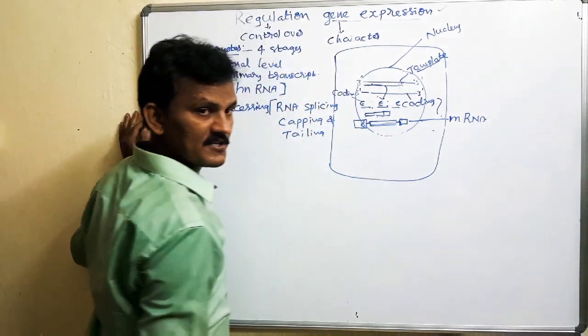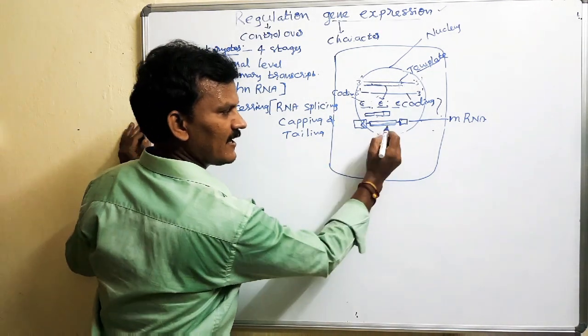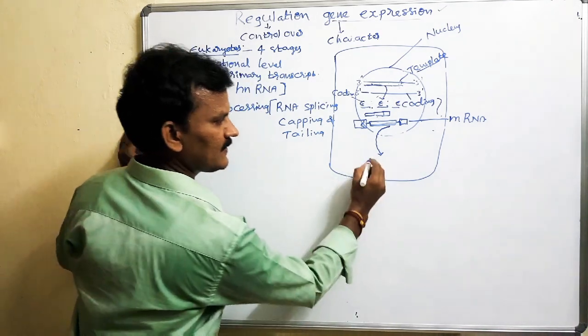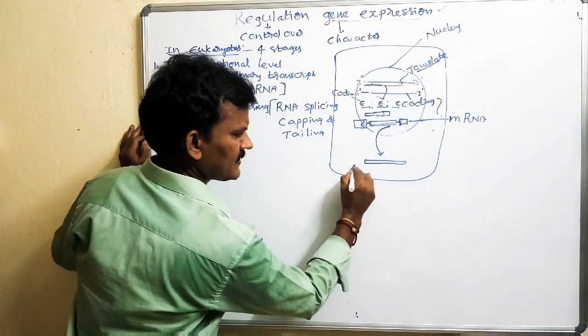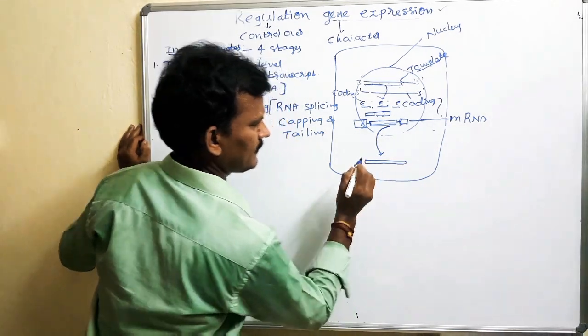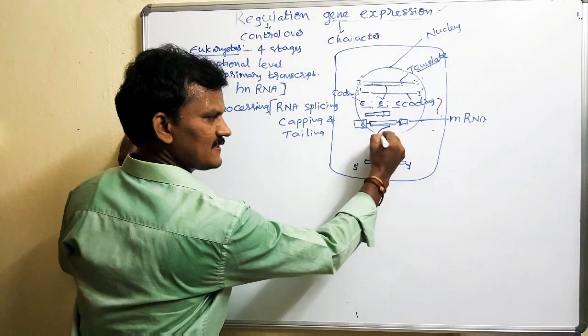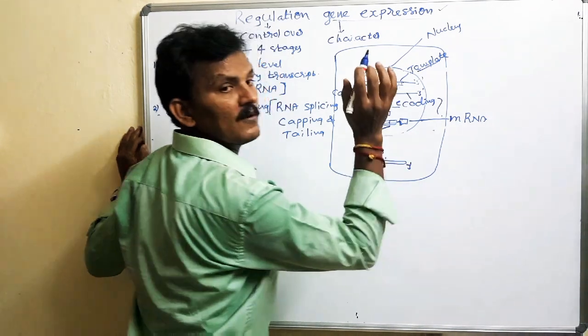The mRNA production takes place in the nucleus. Now this mRNA comes out from the nucleus to the cytoplasm. It is single stranded, from 5 prime cap to 3 prime. This process is the transport of mRNA from the nucleus to the cytoplasm.